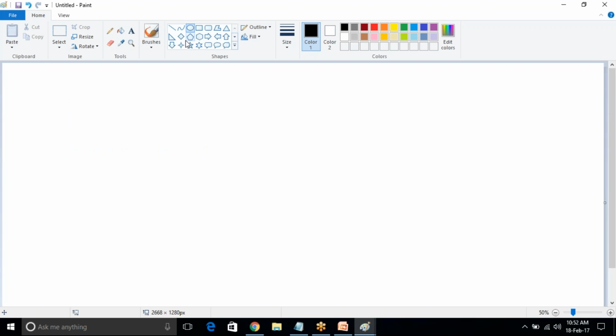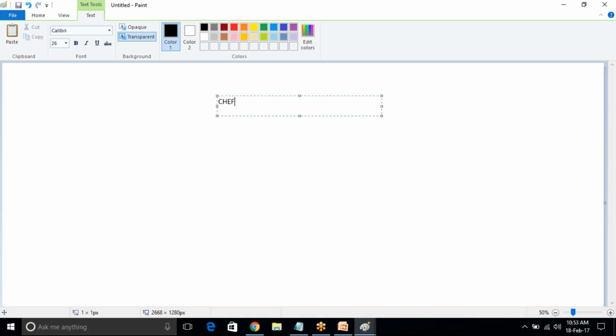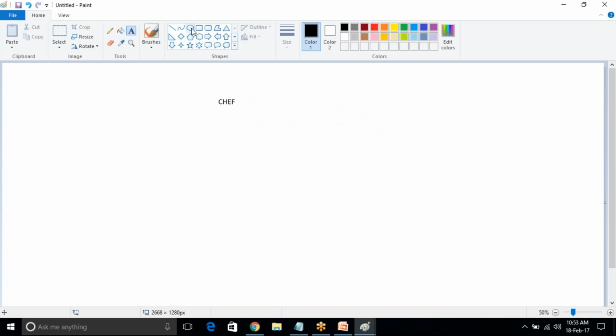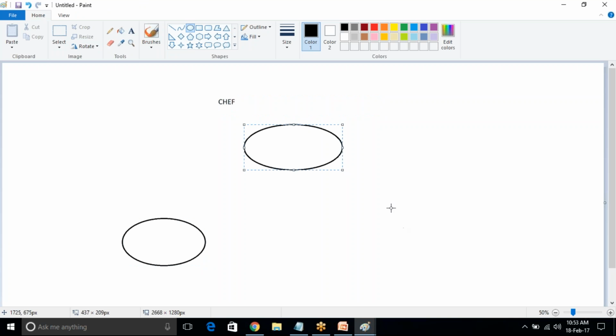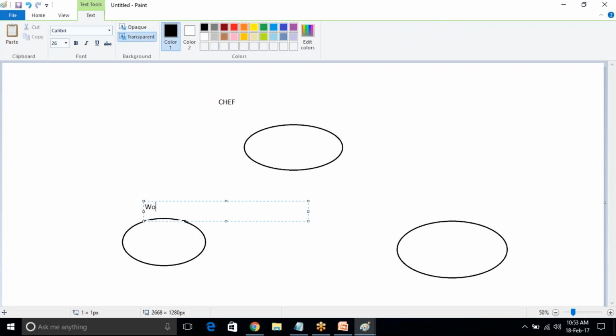What is Chef? In Chef, mainly three phases are there. This is the workstation. I will tell you what is workstation, what is server, what are clients.